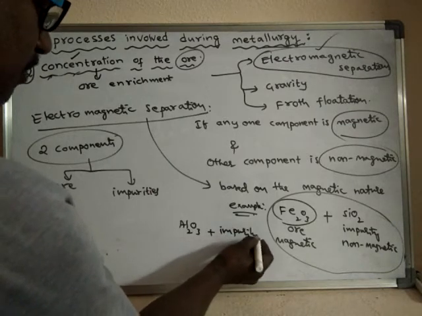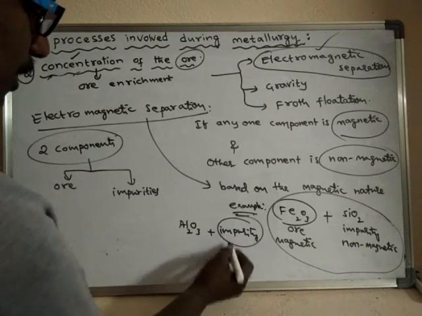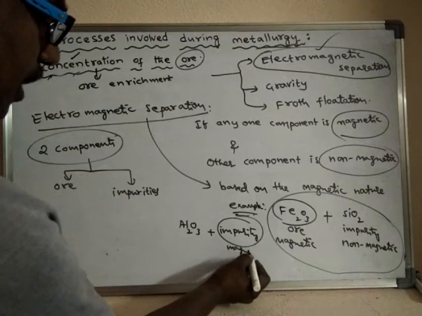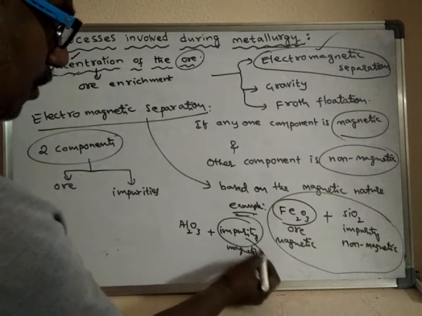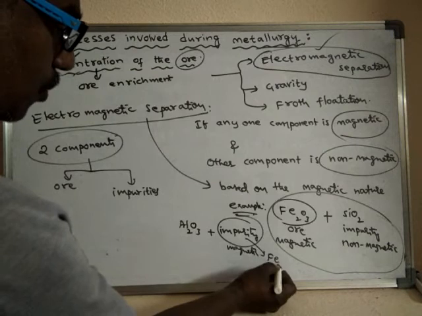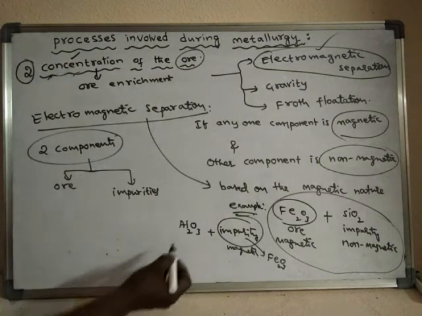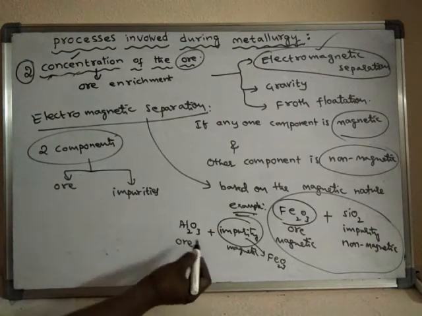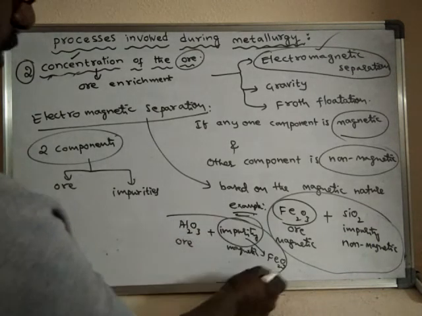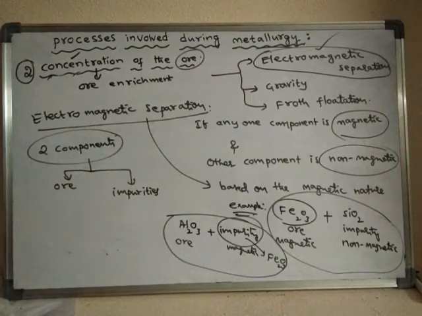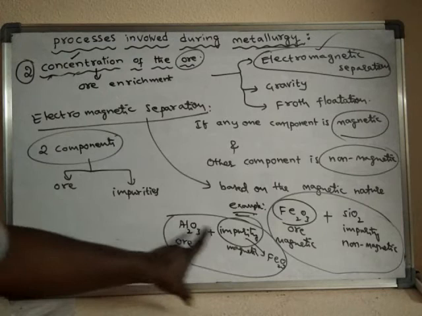This impurity is magnetic. What is that impurity? The impurity is iron oxide, Fe2O3, ferric oxide, and this is the ore.